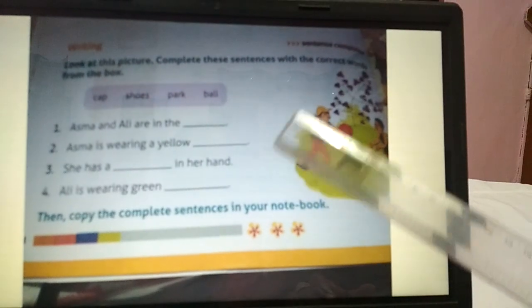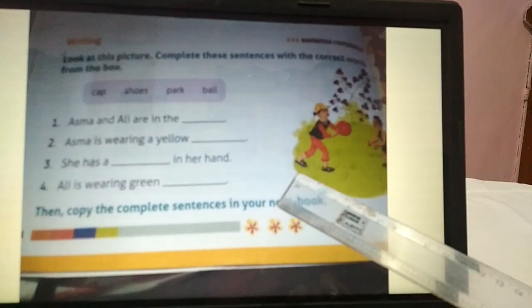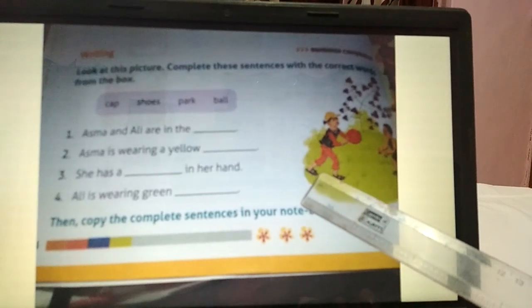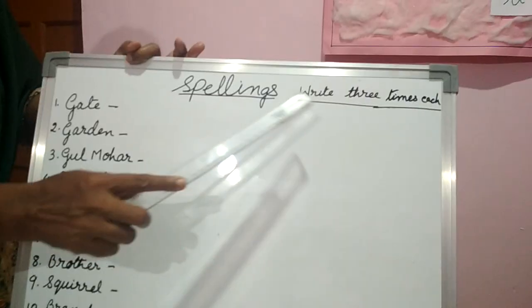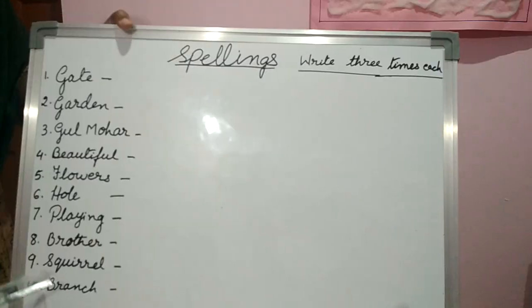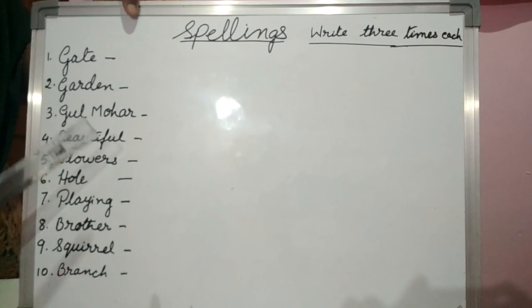Okay, children. Now you have to write all these things in your notebook, and some of the spellings which I have chosen for you, selected for you. Now you are going to write that one in your notebook. These are the spellings. Okay, children. 10 spellings I have selected from this chapter. Now you will write each spelling 10 times.